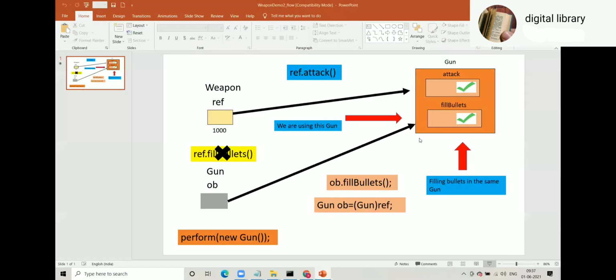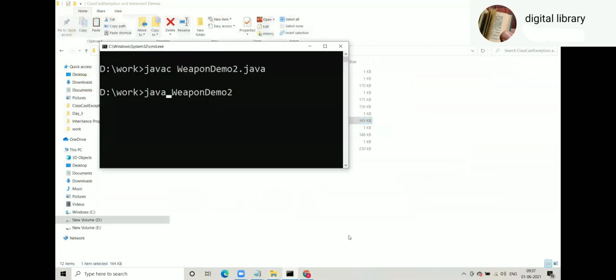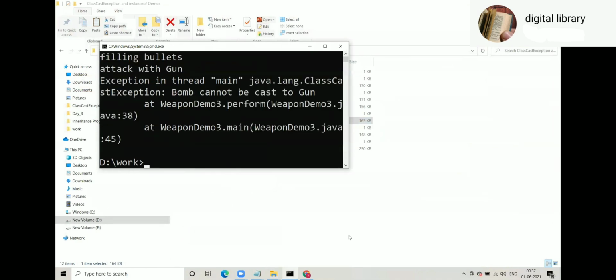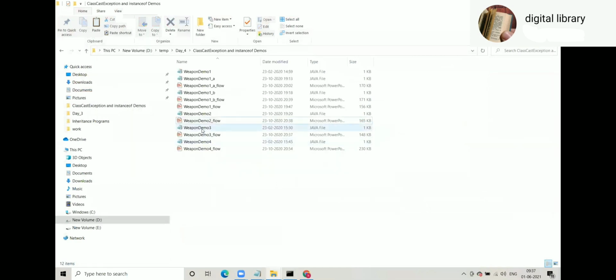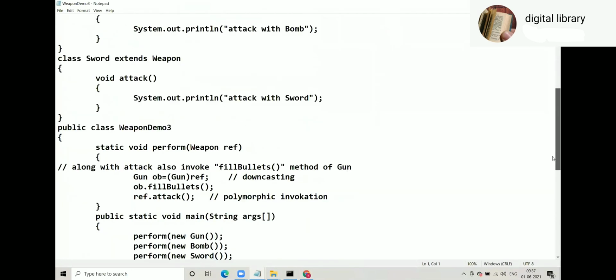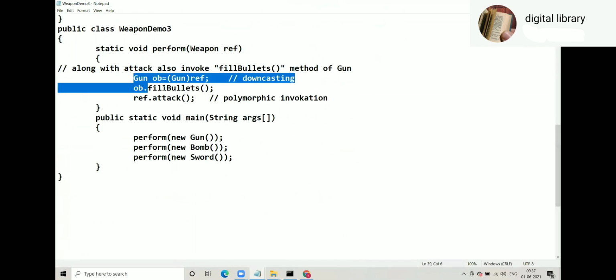So this is downcasting, but you know the risk in that. Weapon demo 3. Class cast exception. Why did we get a class cast exception in weapon demo 3? Because this code is perfect when gun comes. But what if bomb comes? When bomb comes, you are trying to convert bomb to gun. Bomb and gun are not compatible. So that will give you a class cast exception.